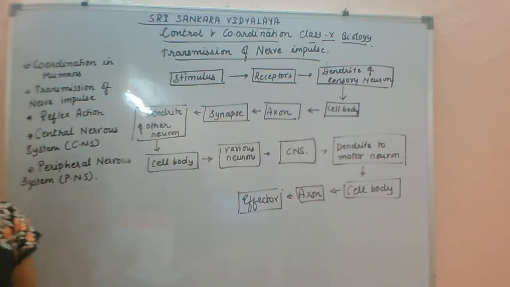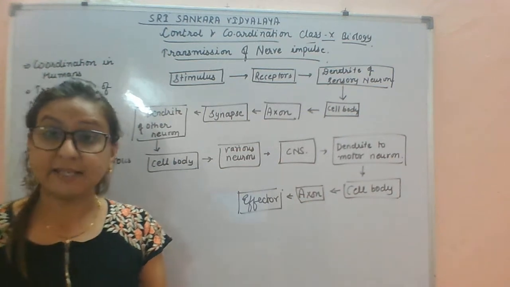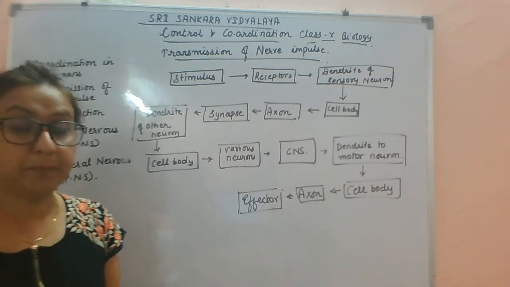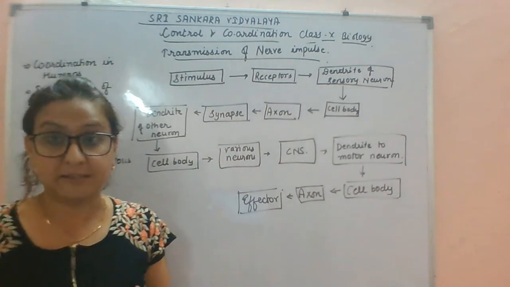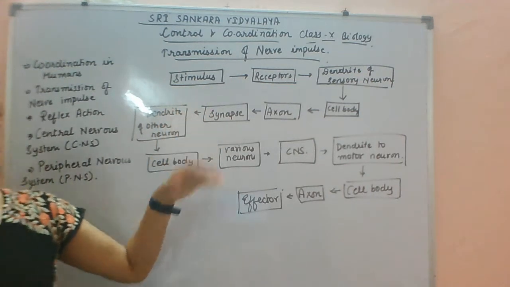So students, till now we studied about the nervous system, the functions of the nervous system. We studied about the neurons, the structure of neurons. Now we will study the types of neurons. Now we will study about the transmission of nerve impulse. How does this transmission of nerve impulse in the body take place?